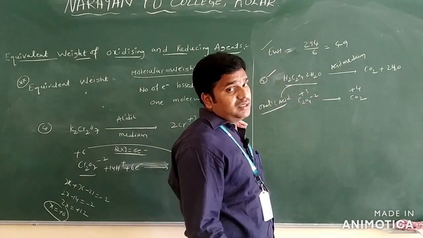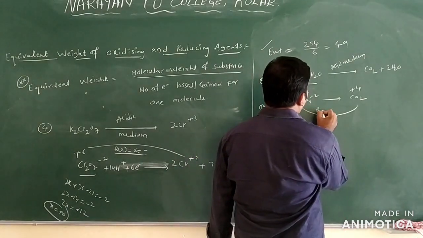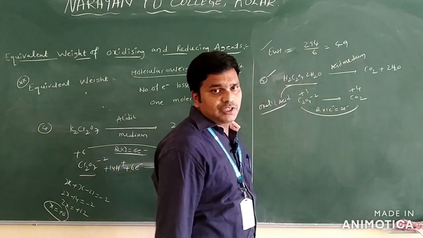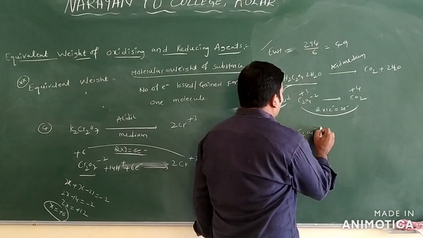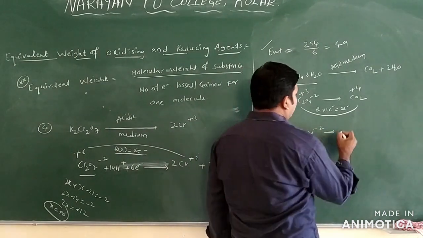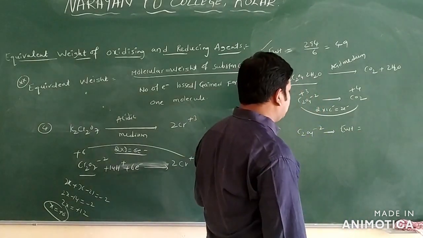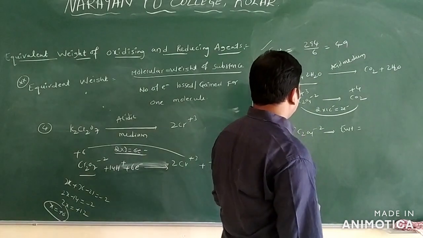For 1 carbon, the change in electrons is 1 only. Here 2 carbons are there, so the change is 2 electrons only. Clear? If you take only C2O4 2 minus, what equivalent weight will you get here?